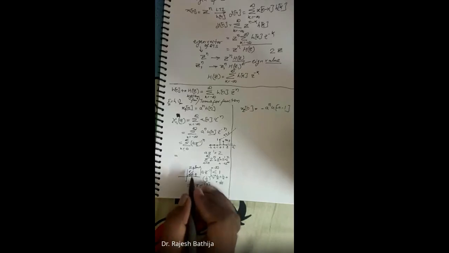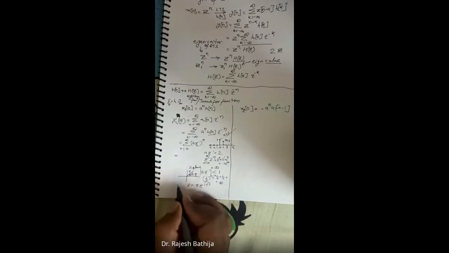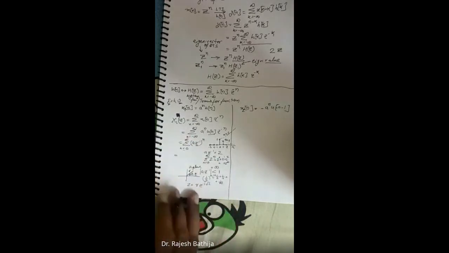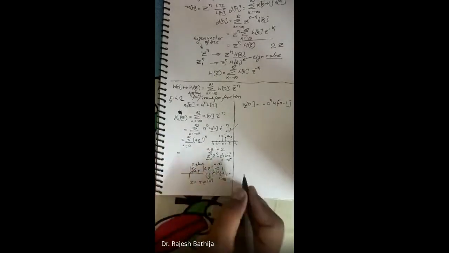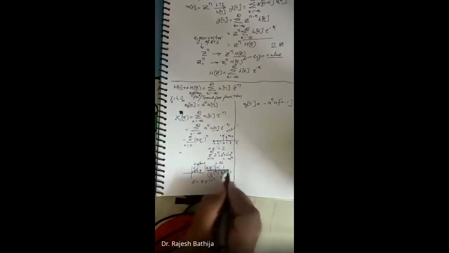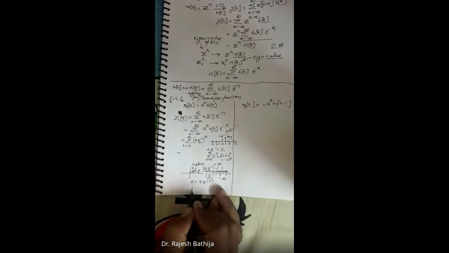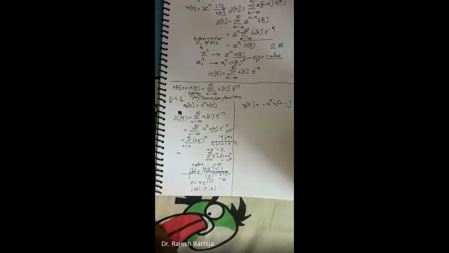So that is about the Z plane, and there will be a region of the Z plane on which this summation exists. Now where does this exist? It will exist only for mod of AZ inverse less than 1. Now from this, what will be the value of Z? The value of mod Z will be greater than mod of A, right?